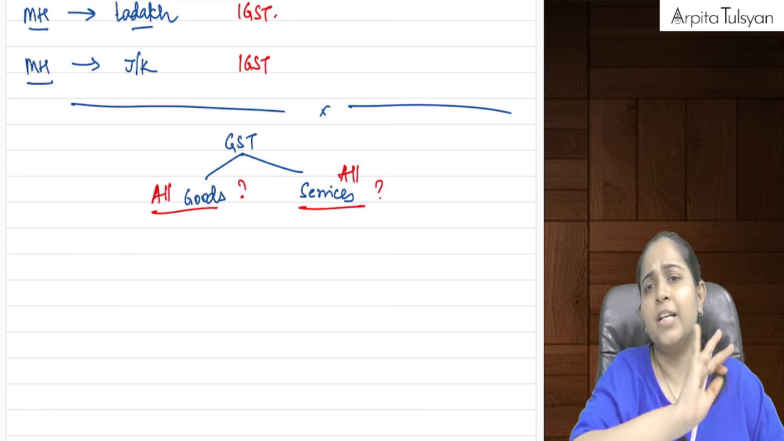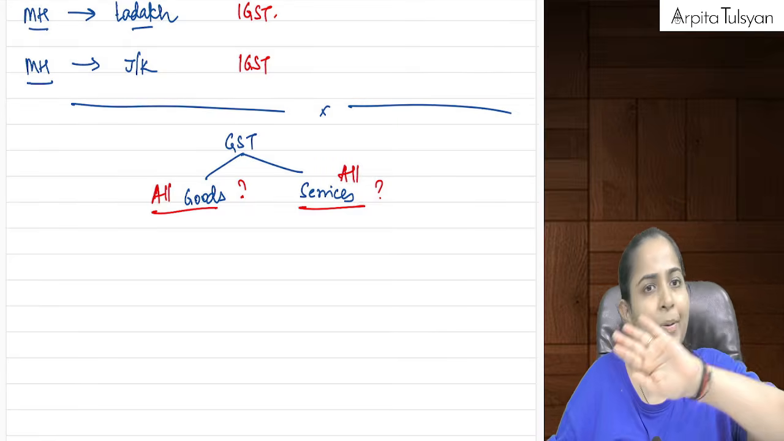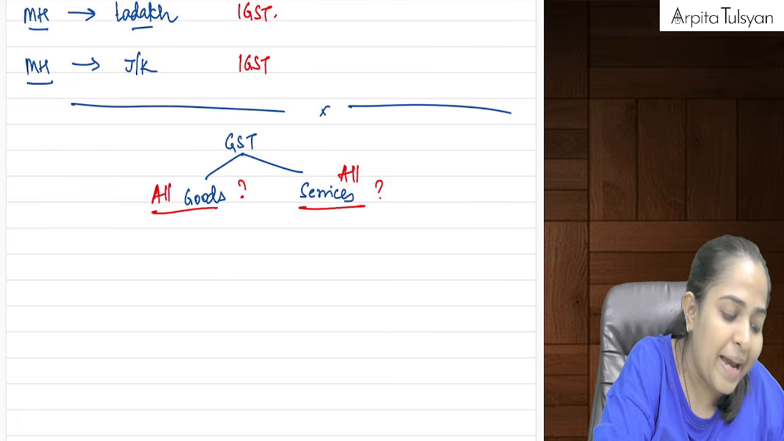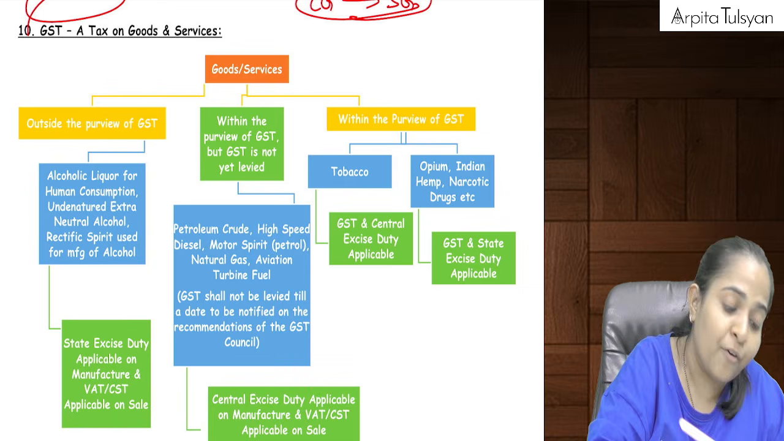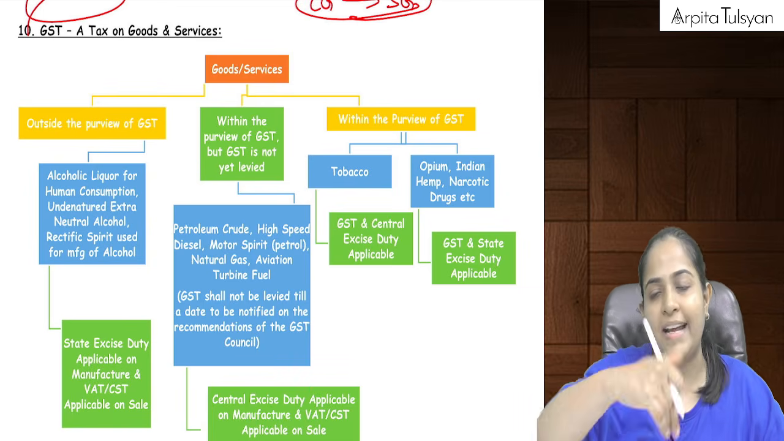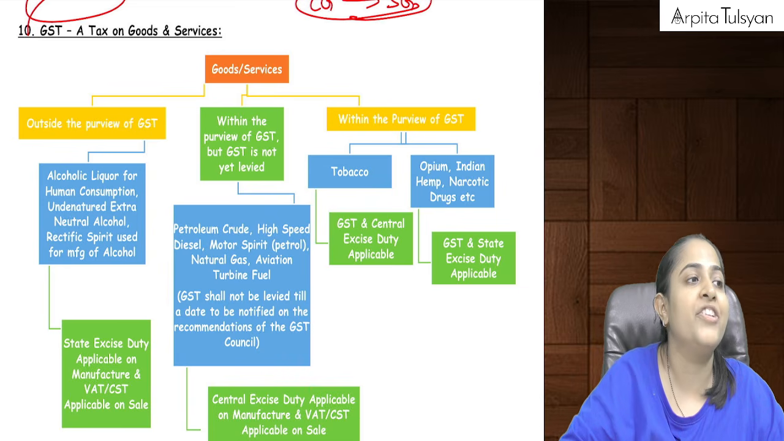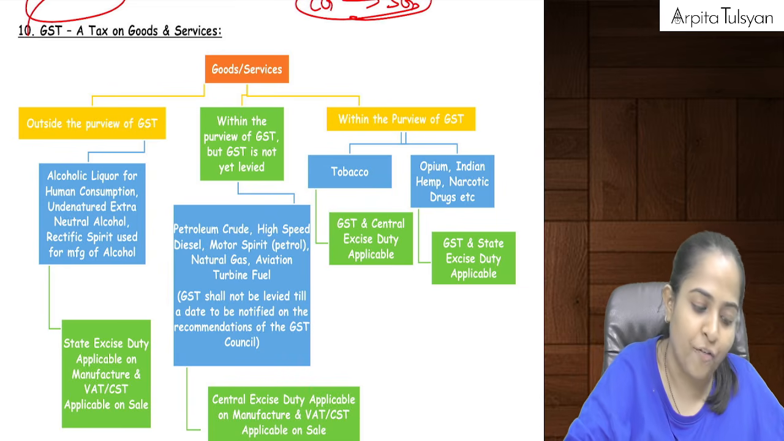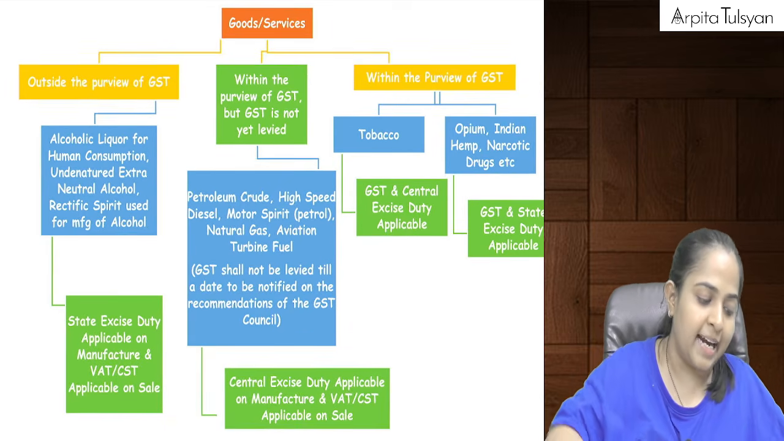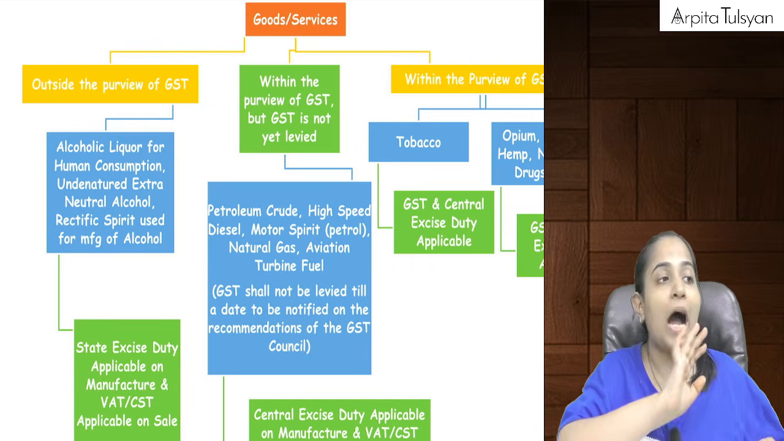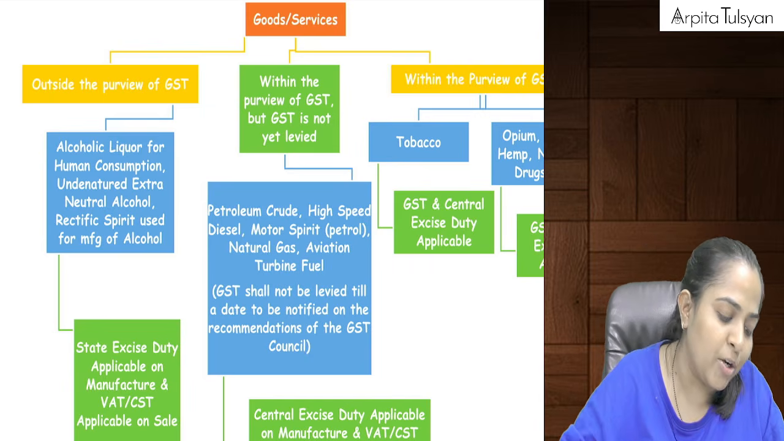So as of now, just assume that GST is simply applicable on all goods, it is applicable on all services, but there is some exception list. Apart from the definition of goods and services, that anyway we are going to study separately, some things are there which are totally outside the purview of GST. Let's try to understand that. Now, what is outside? Can you see this diagram, everyone? What is outside the purview of GST? Let's try to understand that.